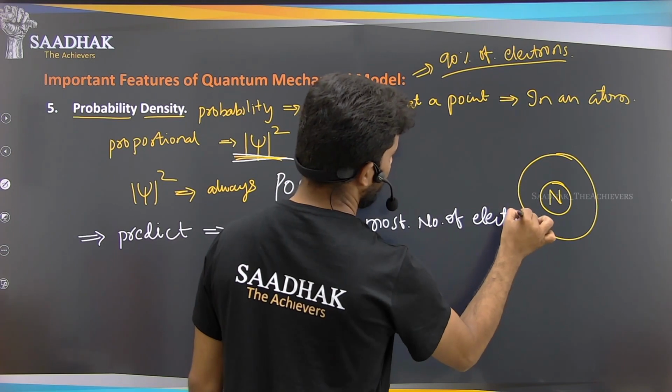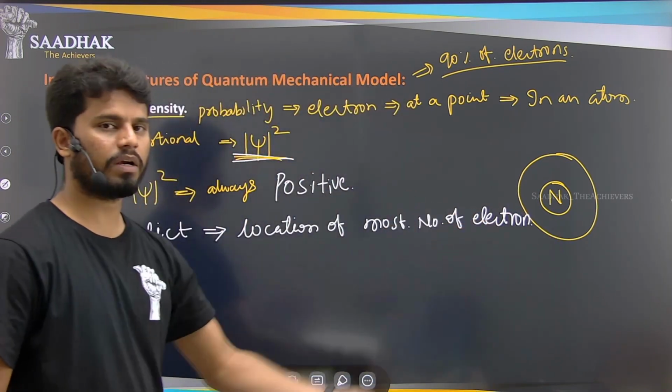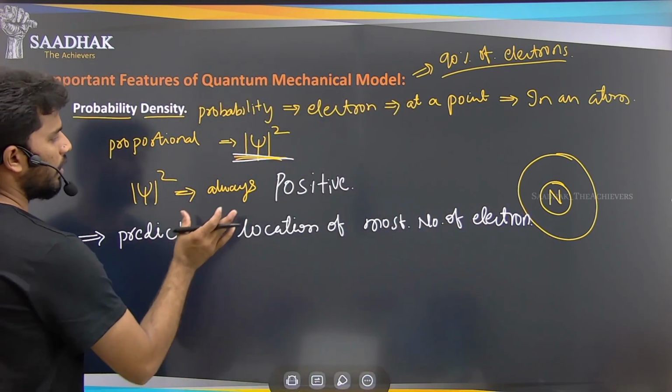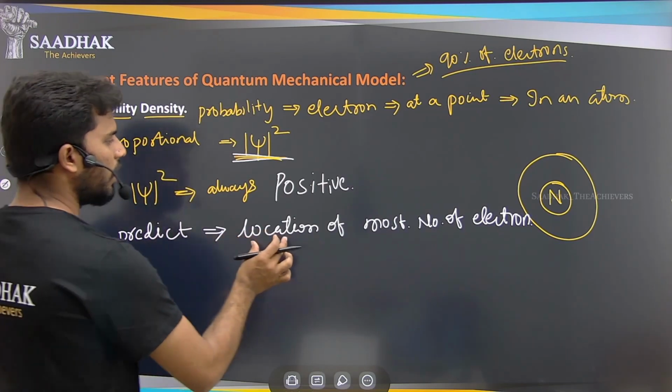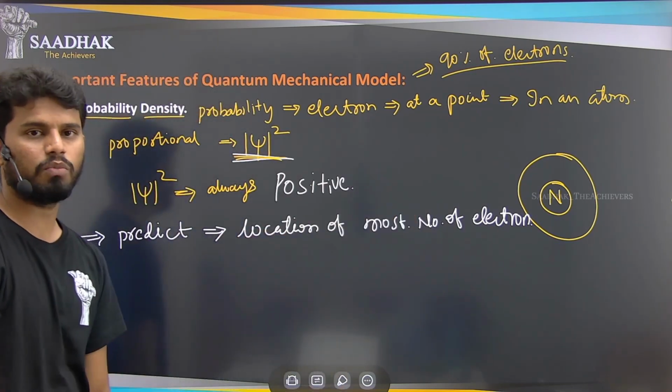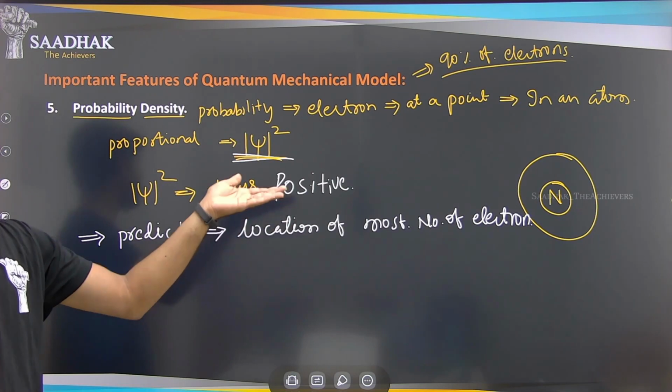Right, if the density is high, there will be more number of electrons there. So by using this psi square we can predict the location of most of the electrons of the particular atom.